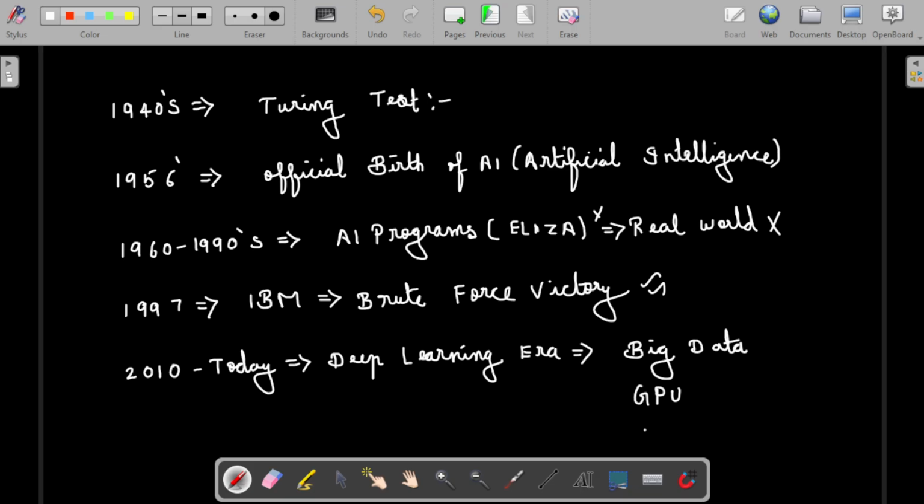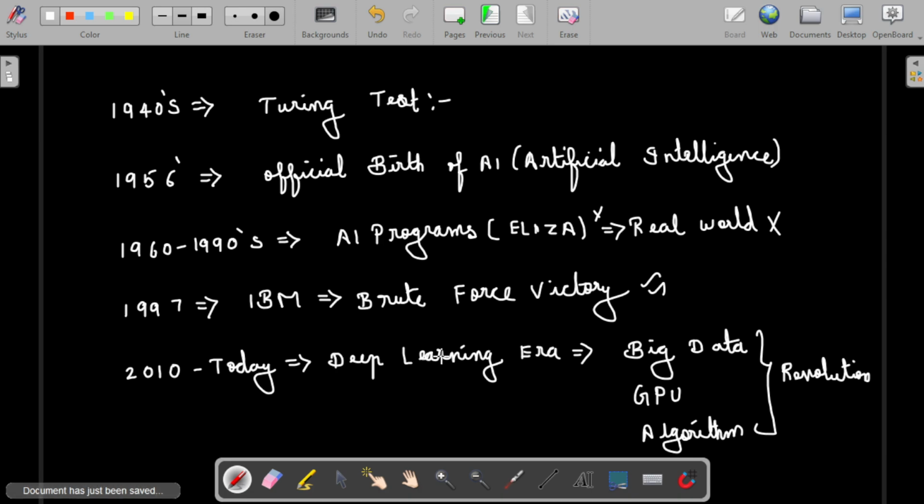Then algorithms. Many algorithms are available now, like many deep learning algorithms. So these three are the key factors for the revolution. We can even say this is a revolution. Even people are saying this is the fourth industrial revolution. We may see in the future, but these three things are very much favorable for the development of these things.